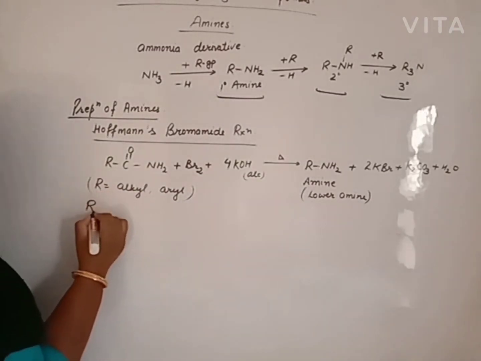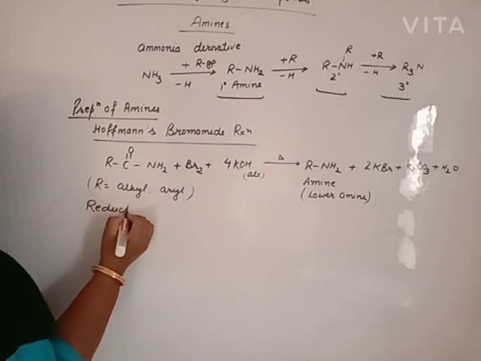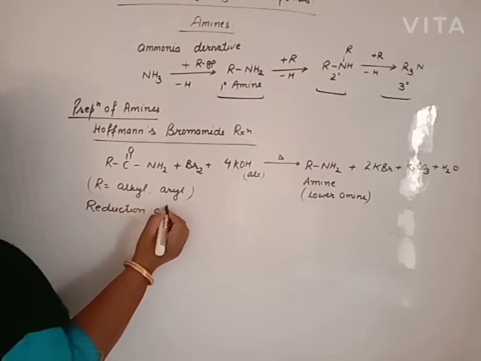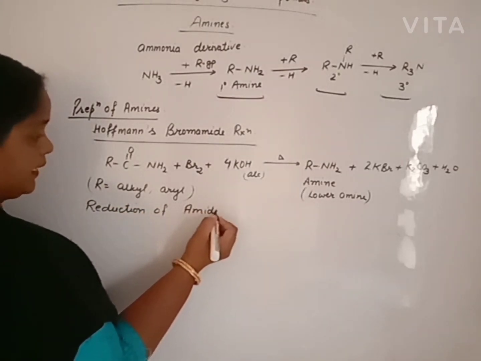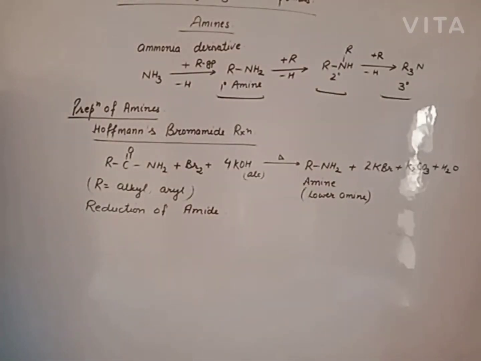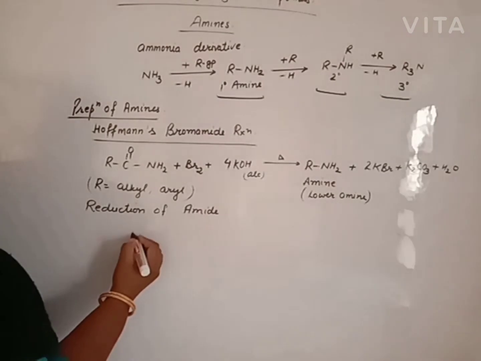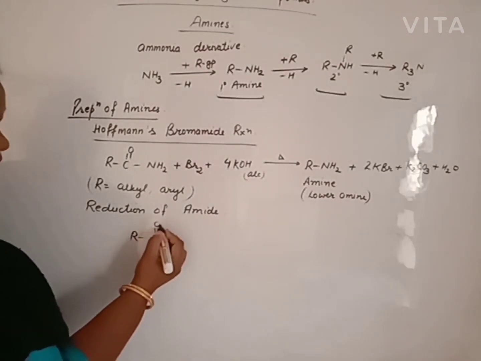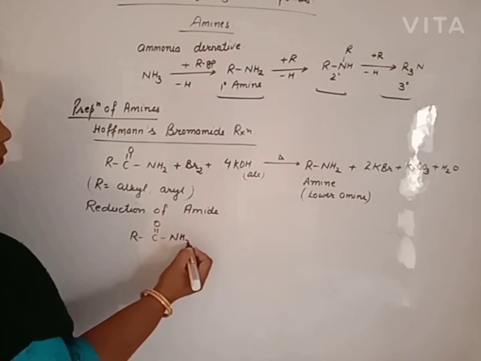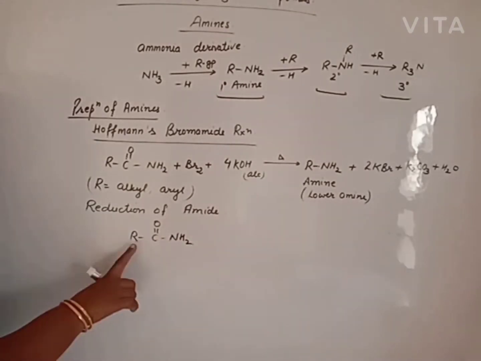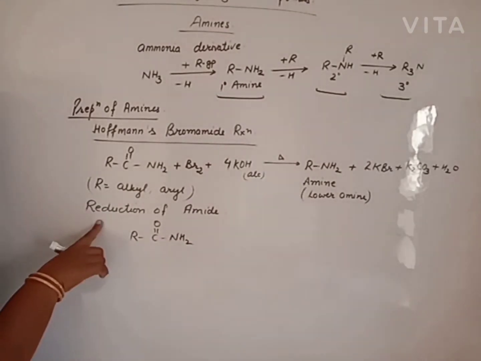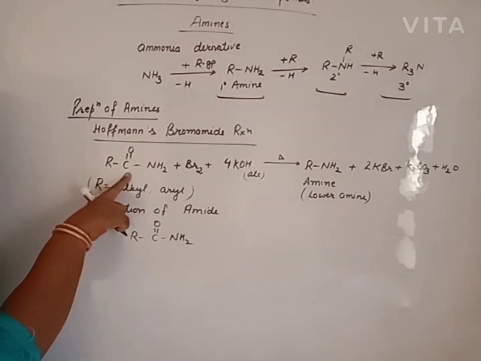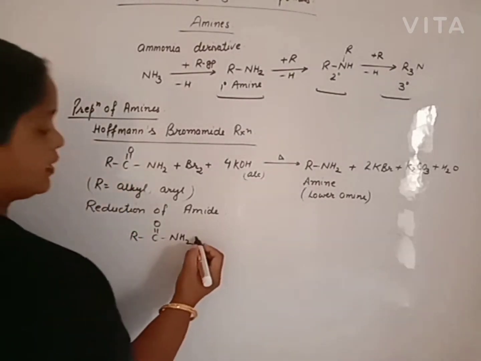Next reaction is the reduction of amide. By reduction of amide, we can prepare primary amine, secondary amine as well as tertiary amine. If we want to prepare amines from the amide with the same number of carbon atoms, then this reaction will be used. For fewer carbon atoms, the previous reaction is used.